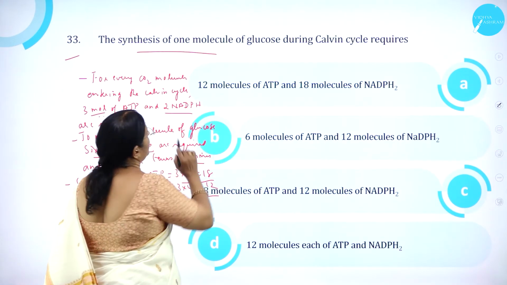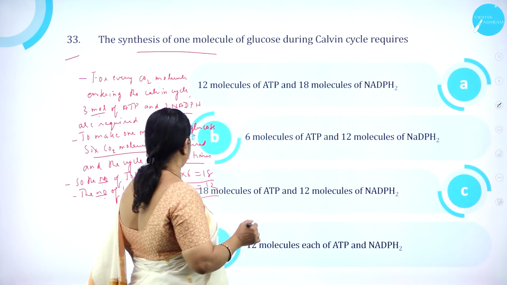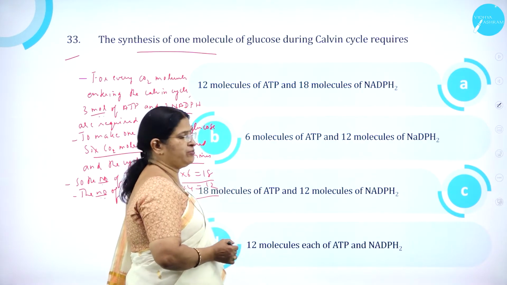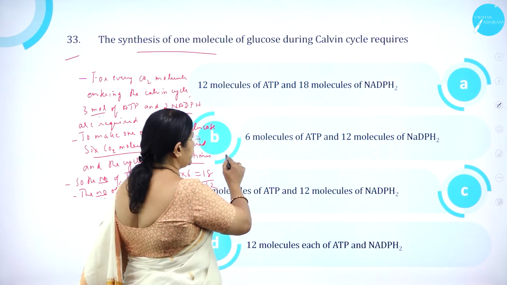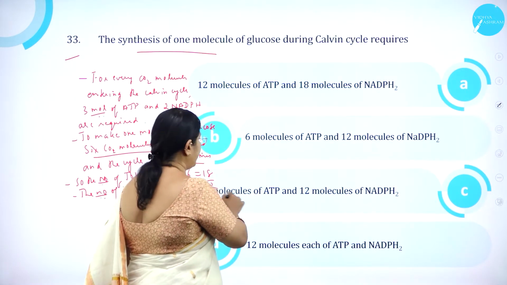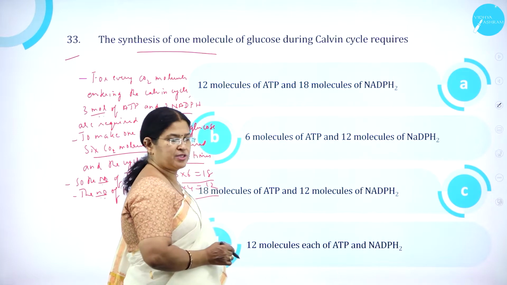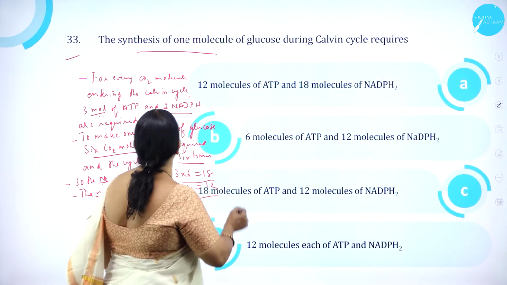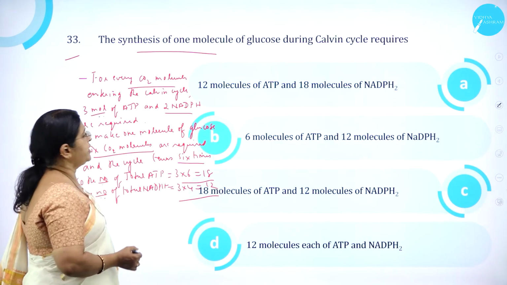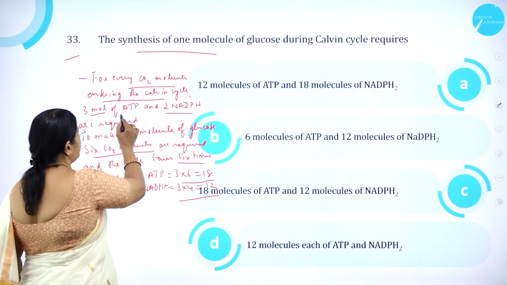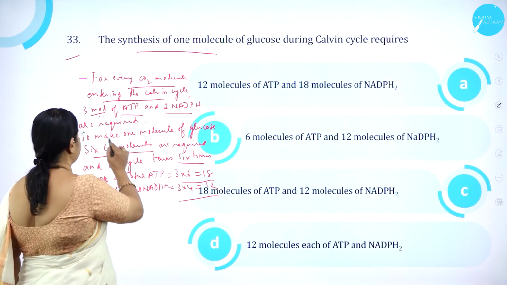The synthesis of one molecule of glucose during the Calvin cycle requires: 12 molecules of ATP and 18 molecules of NADPH2; 6 molecules of ATP and 12 molecules of NADPH2; 18 molecules of ATP and 12 molecules of NADPH2; or 12 molecules each of ATP and NADPH2. For every CO2 molecule entering the Calvin cycle, 3 molecules of ATP and 2 NADPH are required.